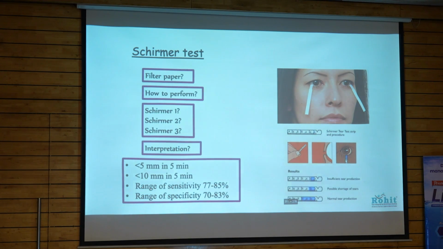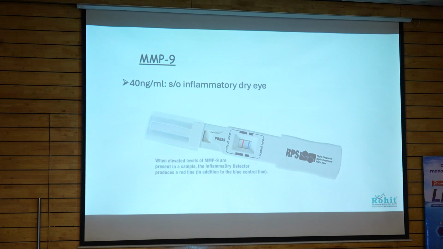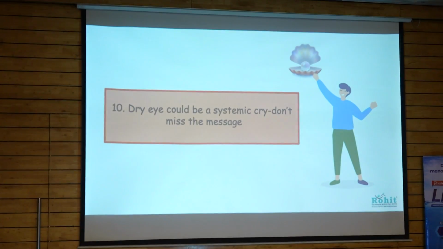Less than 10 indicates aqueous deficient dry eye. Tear meniscus height, we can measure invasively by staining with fluorescein and non-invasively with the help of diagnostic imaging, but non-invasive is recommended. MMP-9 levels again, if it's more, it indicates inflammatory dry eye. And this is the most advanced diagnostic, that is confocal microscopy, which is used for research at present and helps us to know the nerve density of the cornea along with dendritic cells and activated keratocytes, which again indicate inflammatory type of dry eye.